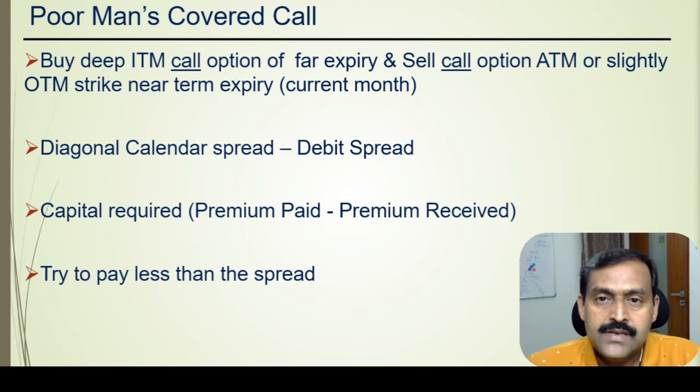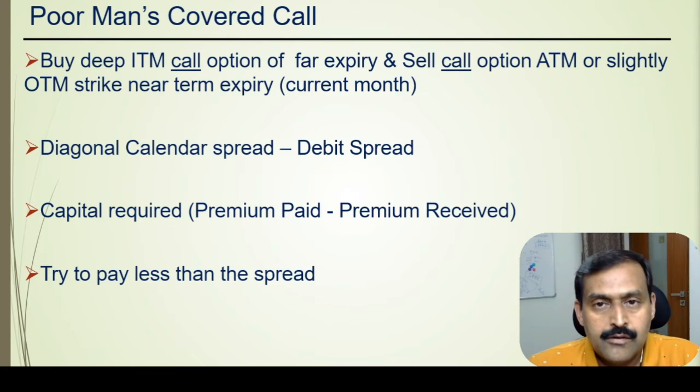It is also a diagonal calendar spread and it is a debit spread. Why is it a diagonal calendar spread? Because the two options are at different expiration periods and at different strike prices. It is a debit spread because a net premium will be paid, and the capital required is the premium that is paid to buy the call minus the premium that is received from the sold call option. That is the net capital that is required.